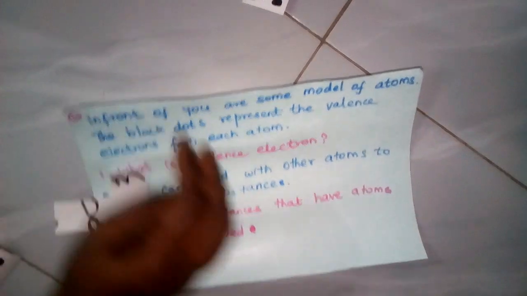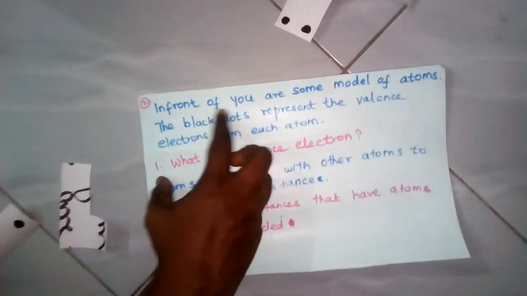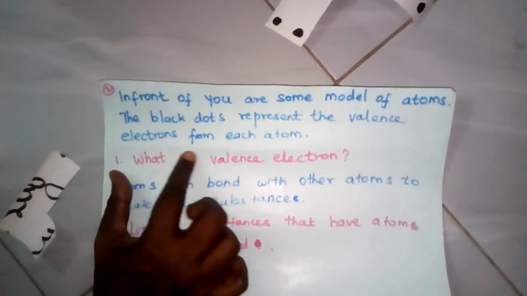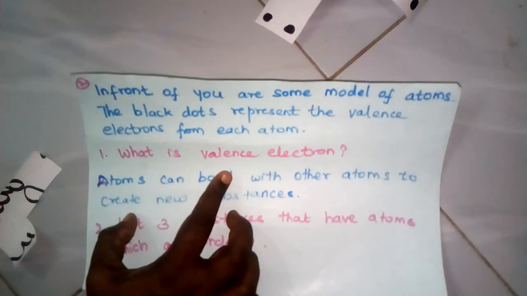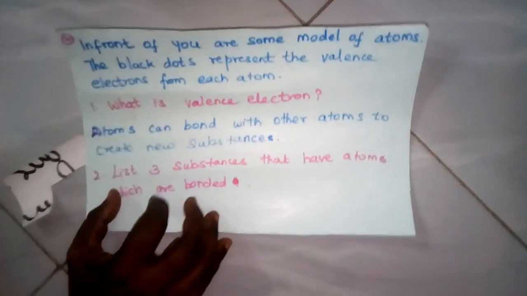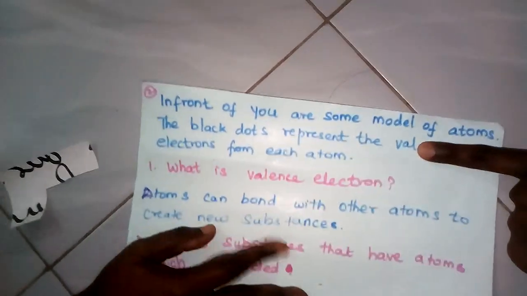Here is the question: in front of you are some models of atoms. The black dot represents a valence electron from each atom. What are valence electrons? Children have to write about it. Atoms can bond with other atoms to create new substances. List 3 substances that are like this. This is for one group.